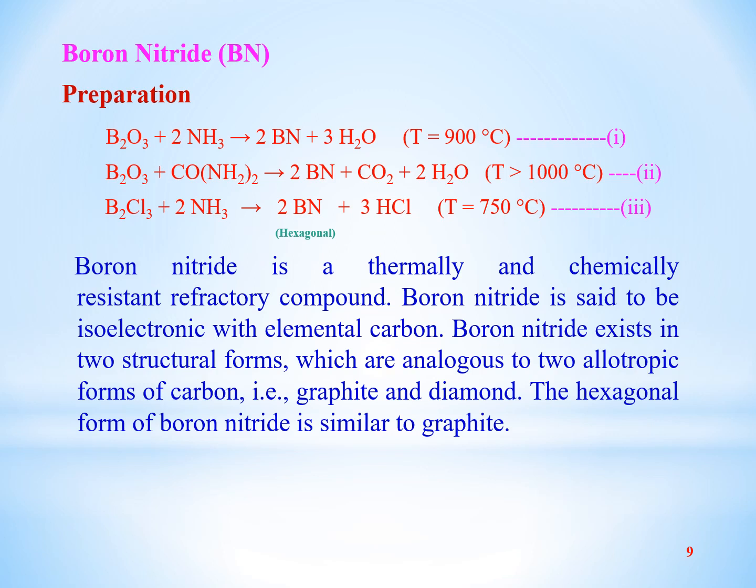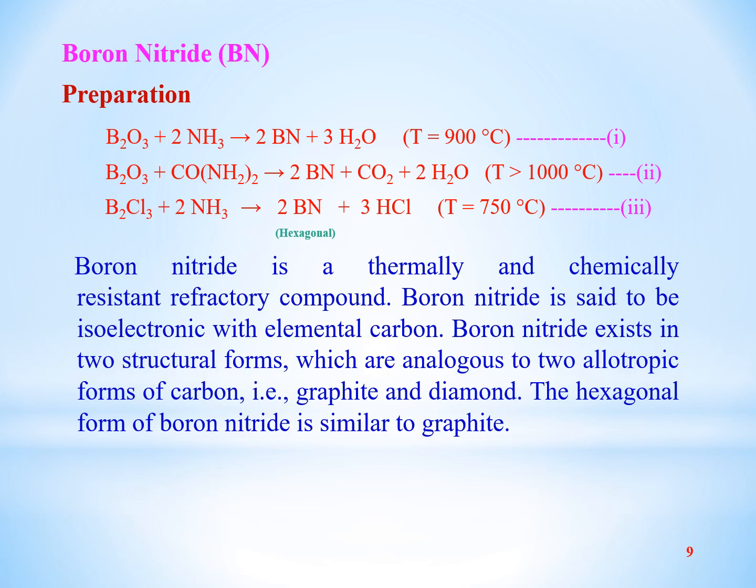Due to this isoelectronic behavior, boron nitride exists in two structural forms which are analogous to two allotropic forms of carbon, such as graphite and diamond. As we see in the chemical reaction above, boron nitride has two structural forms. First one is the cubic form, second one is the hexagonal form.